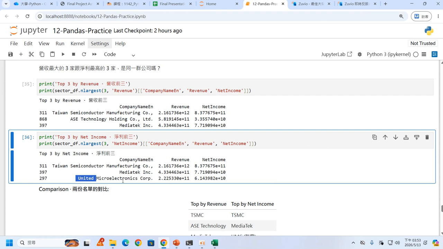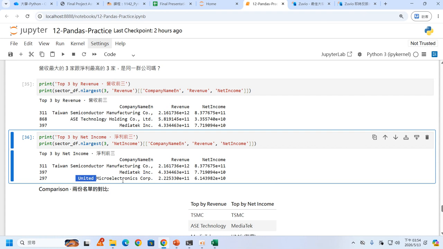Anyone want to become the ASE company? And you want to become the United Microelectronic, please raise your hand. Okay, I think that most of you want to be this one. Okay, because in here, all the money will be in your pocket. But in here, you need to share with your partners.